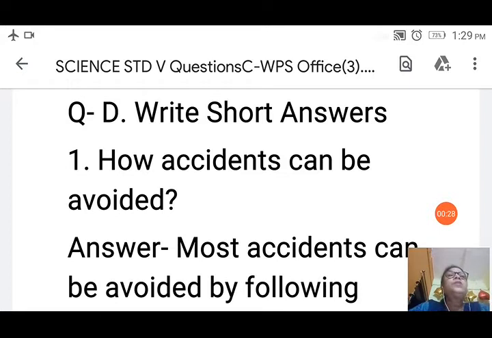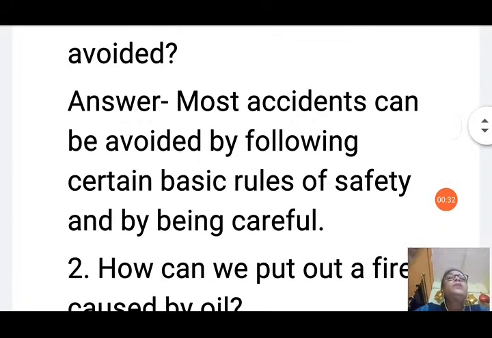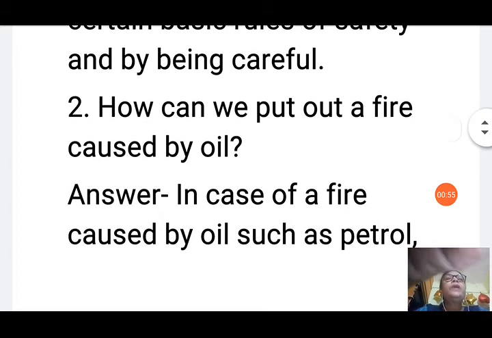So let us see question number 1, how accidents can be avoided. The answer is most accidents can be avoided by following certain basic rules of safety and by being careful. We must follow certain rules while we are working or while we are going anywhere, while we are at school, while you are at your home. So it must be followed and we should be careful, then only we can avoid accidents.